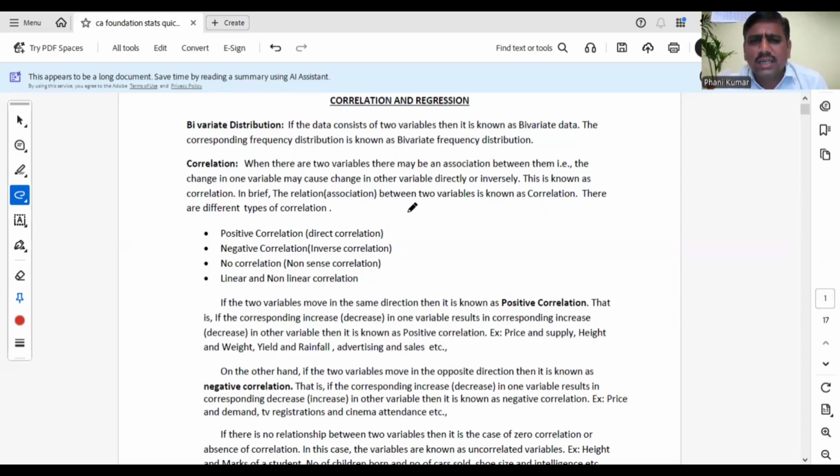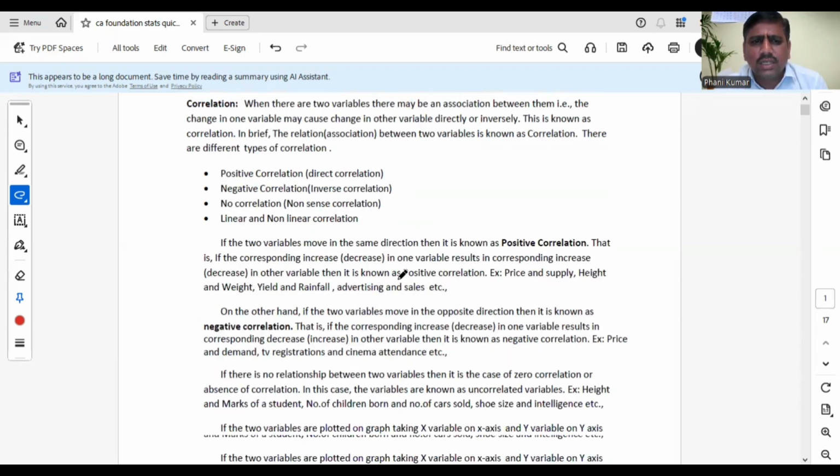So when can we say that two variables are correlated? For a particular change in one variable, a particular change should happen in the other variable also. Then only two variables are said to be correlated. If it is not happening so, then they are said to be uncorrelated variables. There are different types of correlation: positive correlation or direct correlation, negative correlation or inverse correlation, no correlation or nonsense correlation, and linear and non-linear correlation.